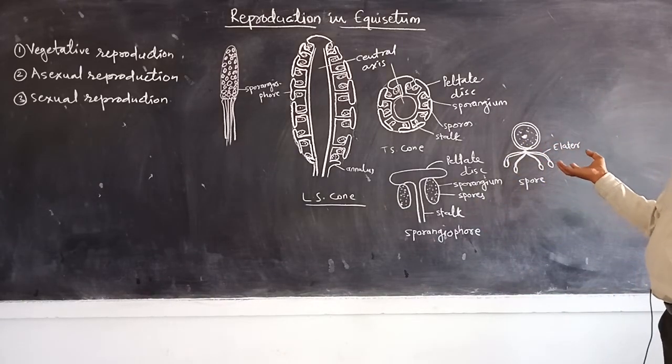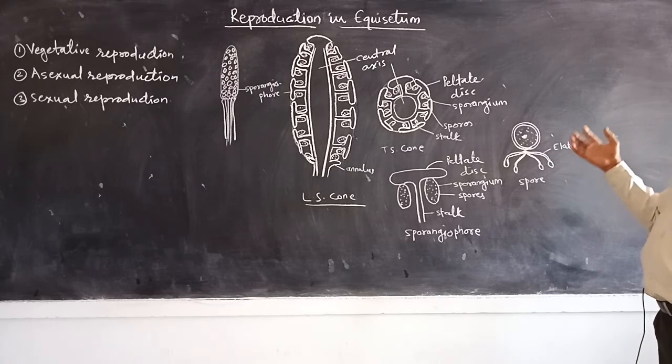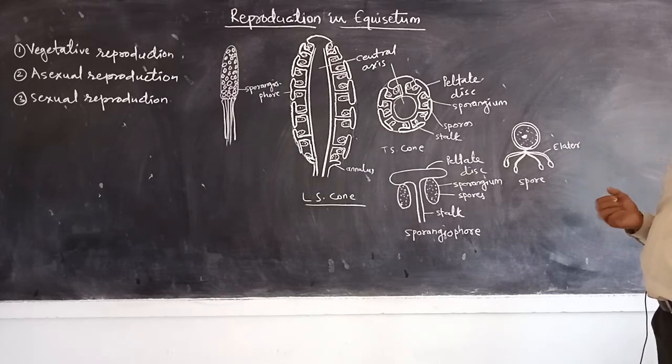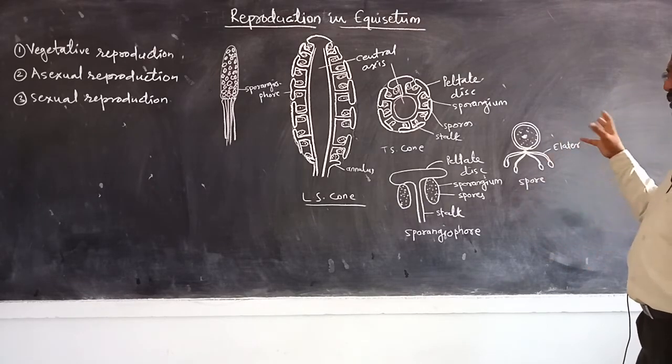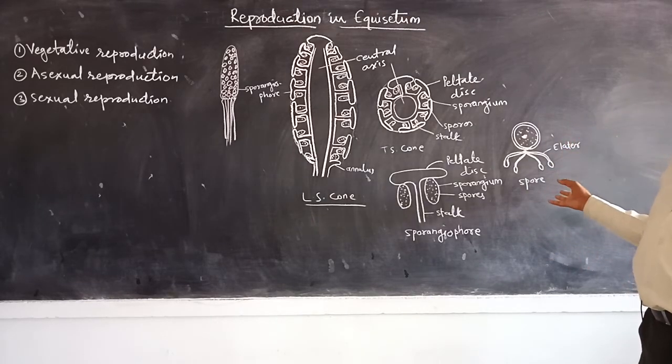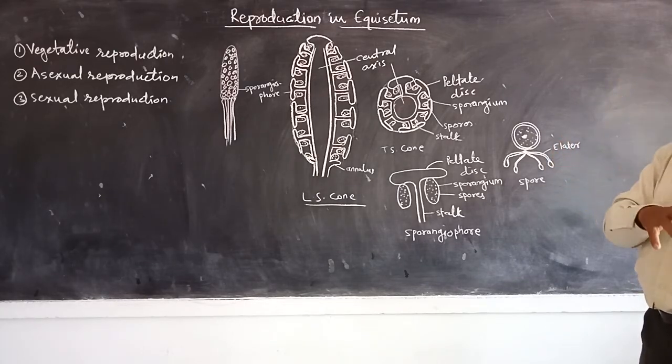After liberation, the spores are carried away by wind, and when they fall on a suitable substratum, or when the conditions are favorable, at that time they germinate, and after germination they give rise to a gametophyte.